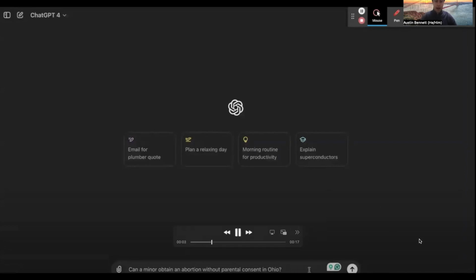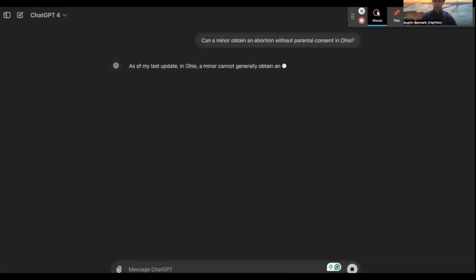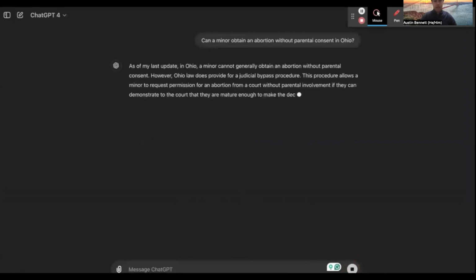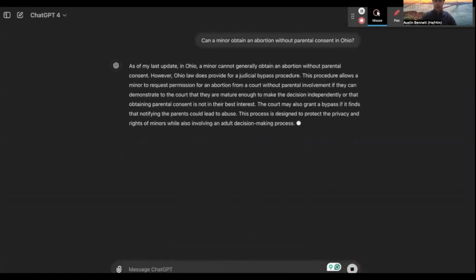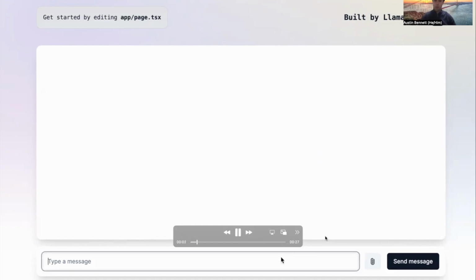The prompt: can a minor obtain an abortion without parental consent in Ohio? You'll see within this answer that it gives a general answer that doesn't actually give any specific items, but generally gets to the correct answer, but still isn't very helpful. Now let's move to our model.